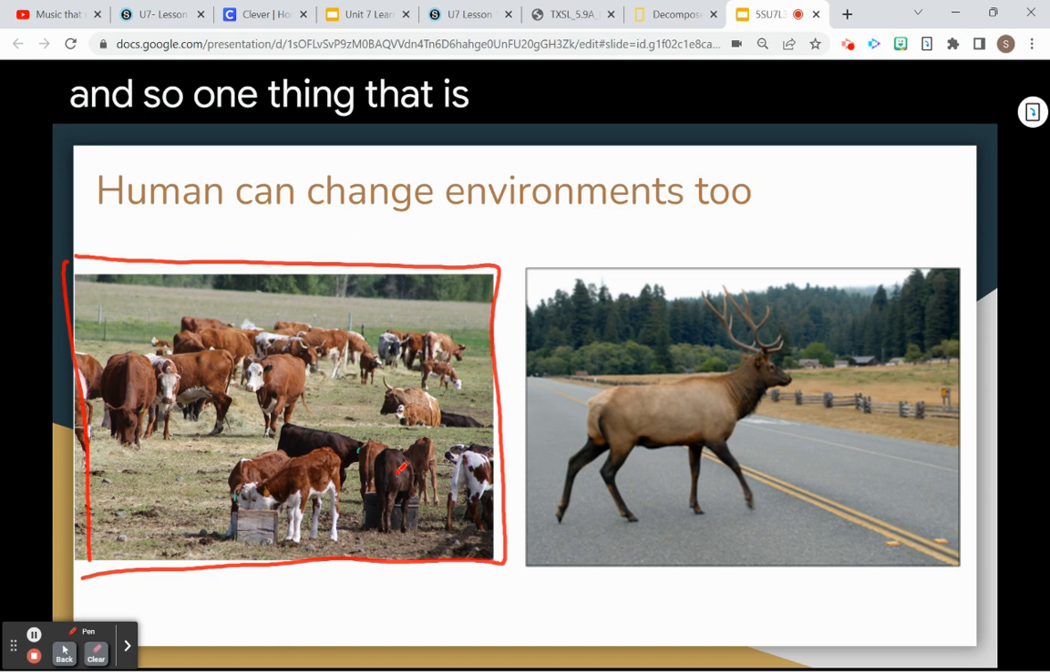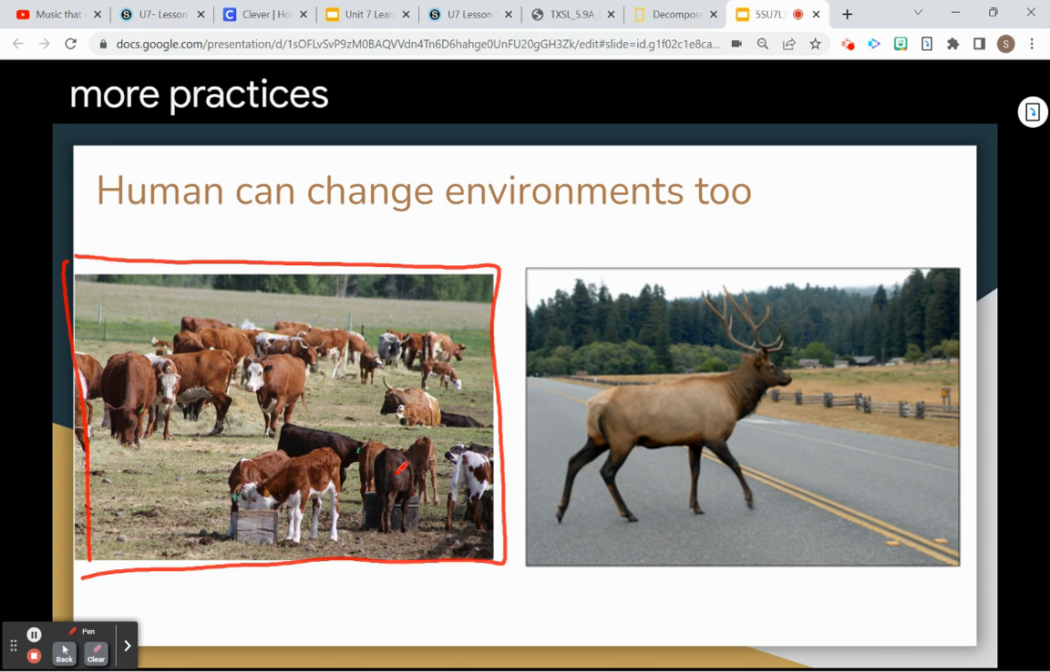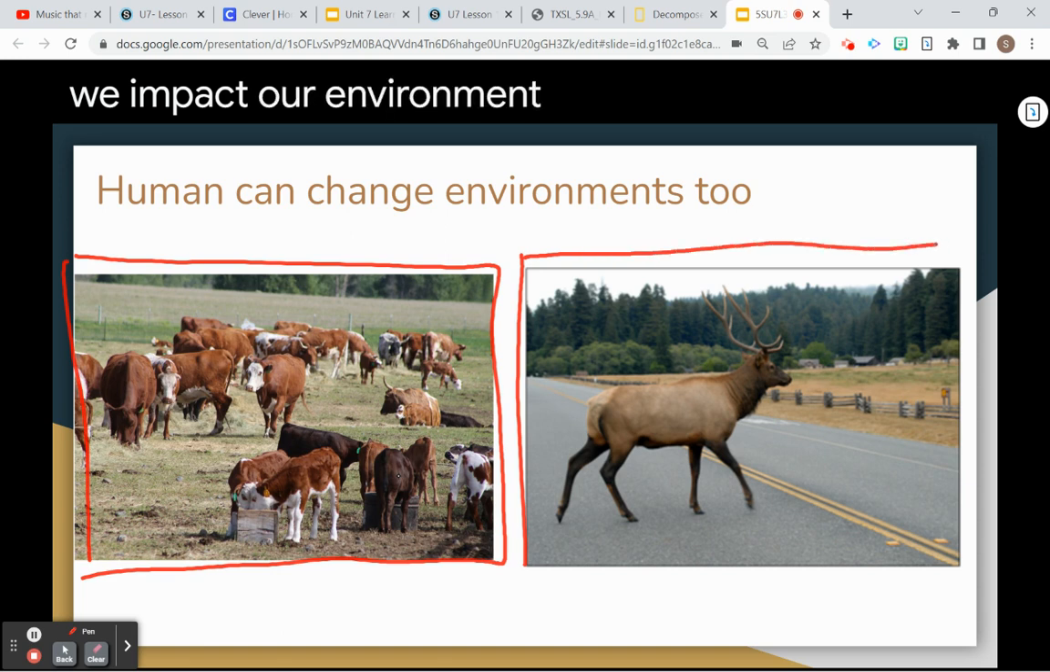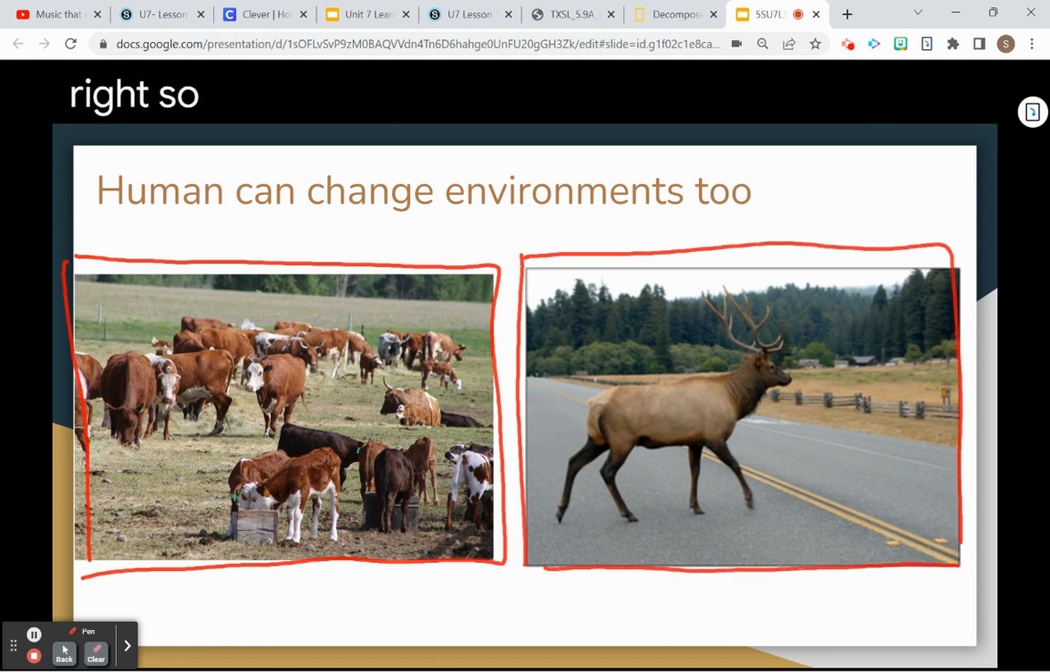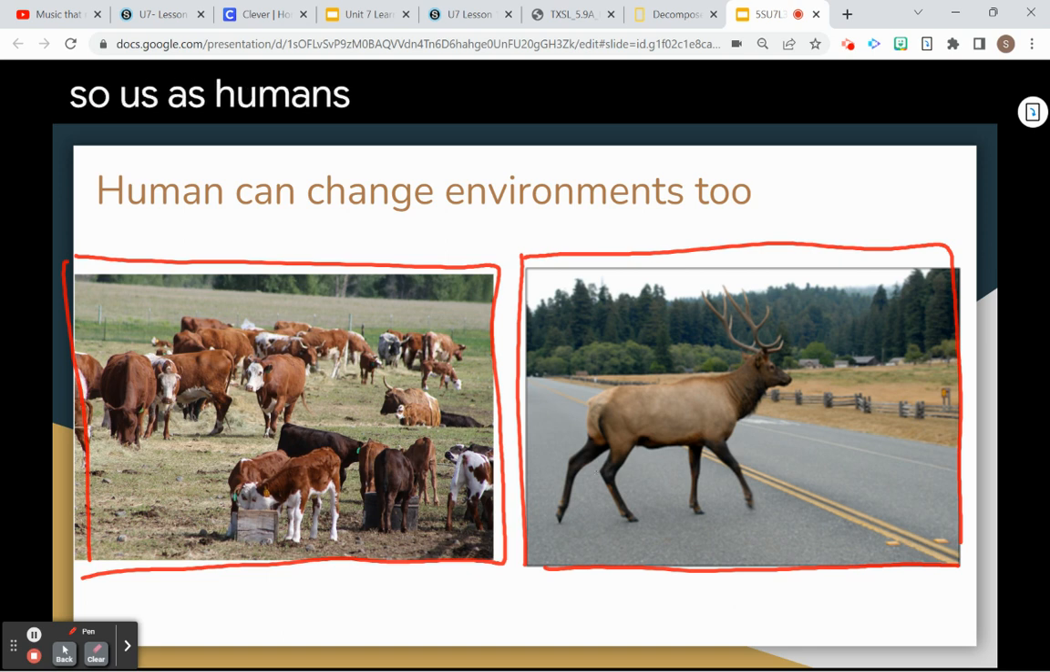One thing that is really important to remember, and that we're starting to get more information about, is sustainable farming, where we plant some different plants to help sustain different species and environments. Another way that we impact our environments is when we build roads, right? When we're building roads, we have to clear away some of the natural environment. We need to clear away trees, dirt, all of these things that other animals are depending on as well. And sometimes we'll see animals going across roads trying to get more food. We'll see decreases in populations. So, us as humans, we can affect the environment too.